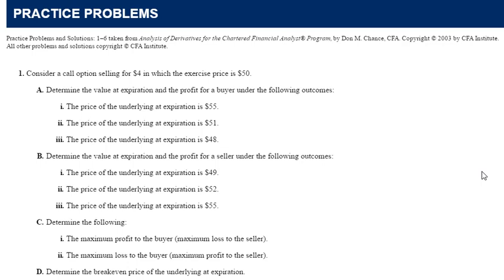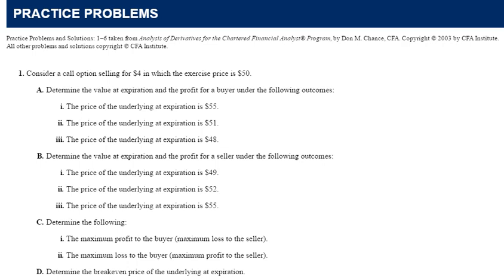And the price of the underlying is at 48, but I have the right but not the obligation to buy at 50. Why would I exercise my option to buy at 50 when I could buy it at 48 in the market, okay? So B, determine the value at expiration and profit for a seller. So I've got the seller, I've got the obligation to sell the stock, okay? So the price of the underlying is at 49. I have the obligation to sell at 50.